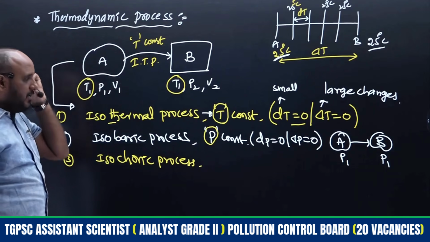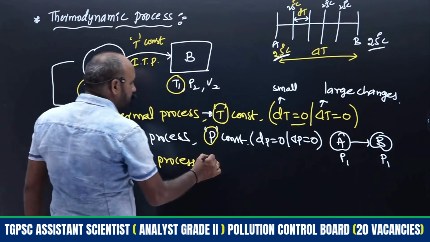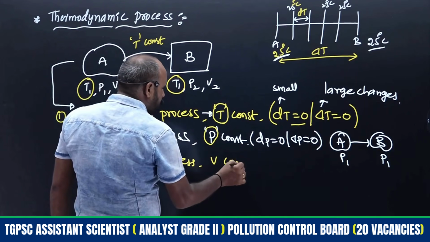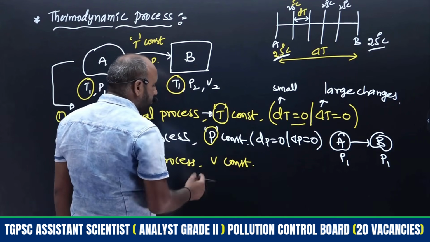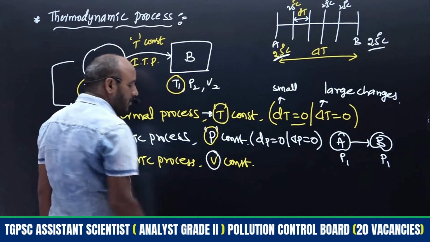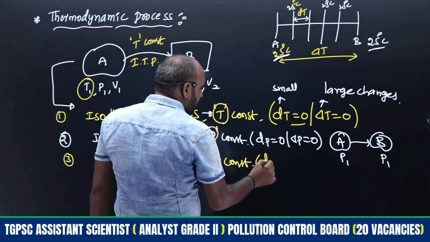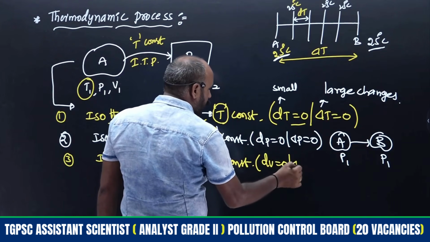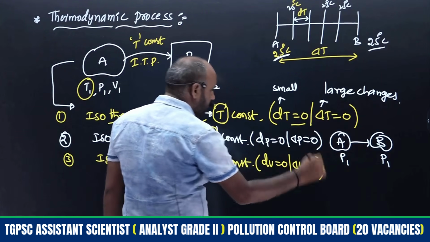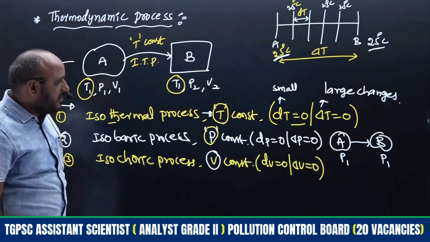For the isochoric process, volume is constant, so we write dV equals 0 or delta V equals 0. These are the conditions.